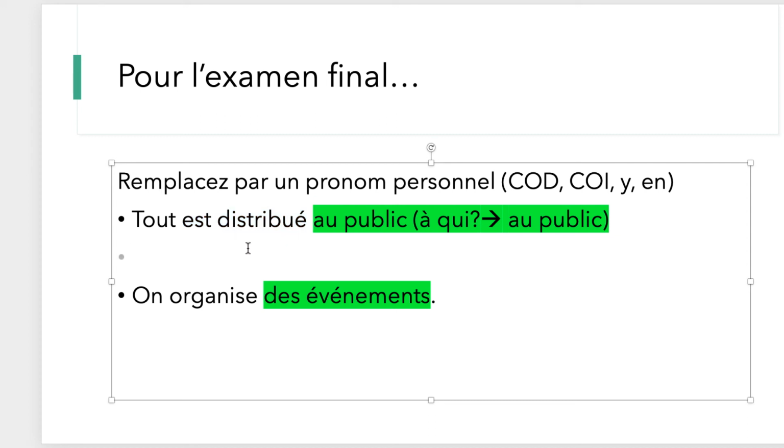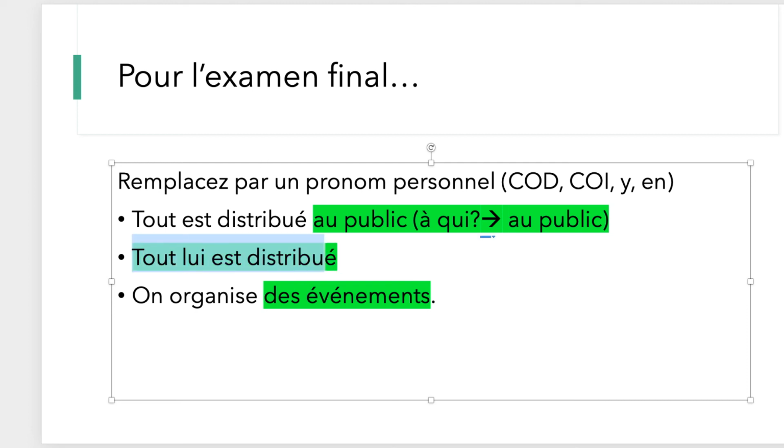So, because this is a conjugated verb, altogether this is passé composé, okay? Because you've seen this before, let's just say it's passé composé. So, au public, remember, you're only dealing with two. It's either lui or leur. Au public is singular, so we're going to be using lui as a COI. So you're going to be saying lui est distribué. D'accord?